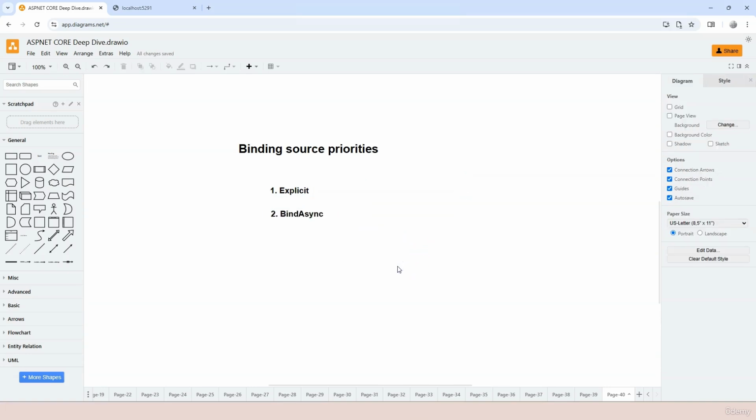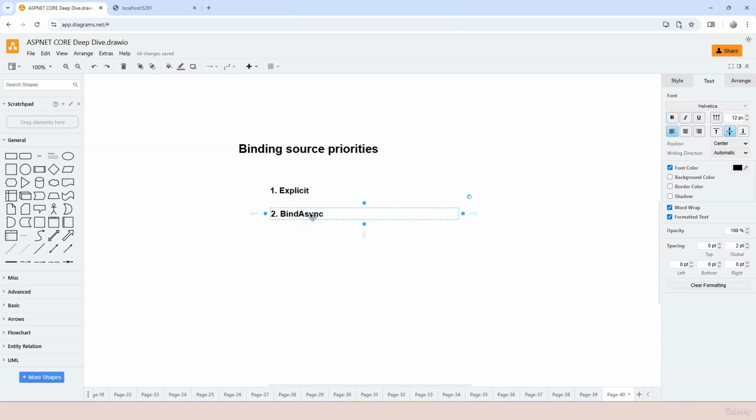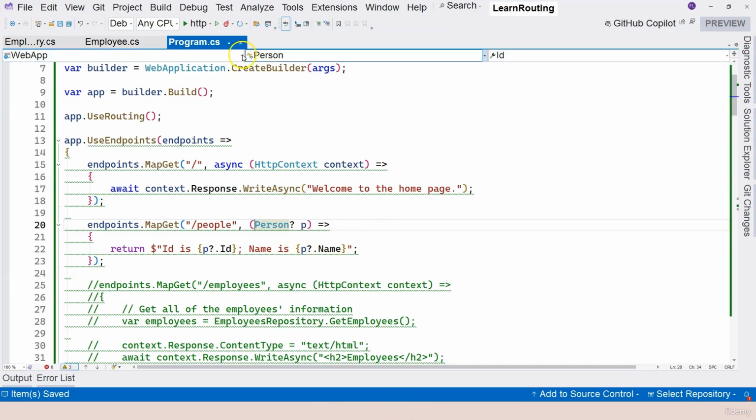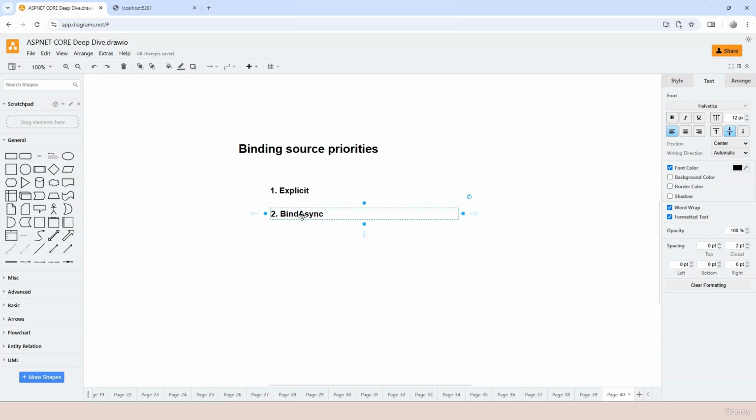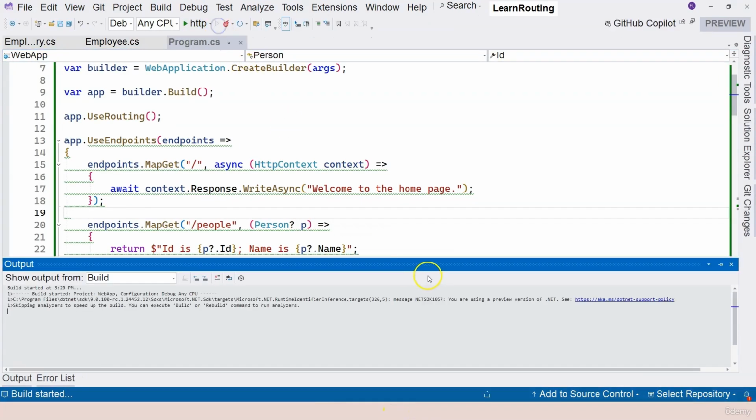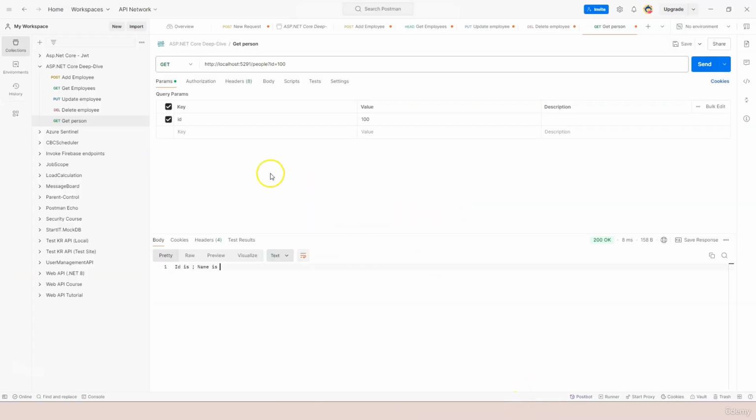Secondly, if you're working with a complex type and the complex type has the BindAsync method specified already, then it's going to use that. It doesn't even consider anything else. It's going to just use that. And you have already seen that once we remove this, in the previous lesson, the BindAsync method takes priority. So let's actually give it a try again. This time we can do something funny. If we send this way, we get ID is 100, name is James.